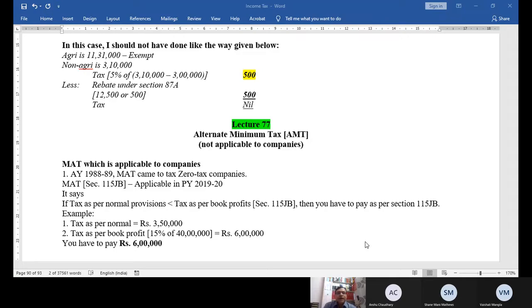Now initially it was MAT for companies, but some years ago, to tax individuals, HUF, firms, etc., other assessees other than companies, AMT came into the picture. In other cases also, the Government of India found that some tax avoidance was going on. So just like we had MAT for companies, why not AMT for other assessees? So let me show you first the Act which deals with AMT. Let me show you the website.